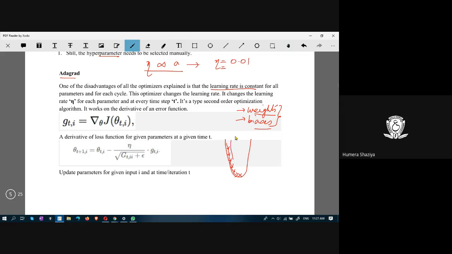If our step size is large, we may shoot and miss the minimum point. And if the learning rate is too tiny, we take too tiny steps. Whatever it may be, it is constant in all the methods studied earlier.